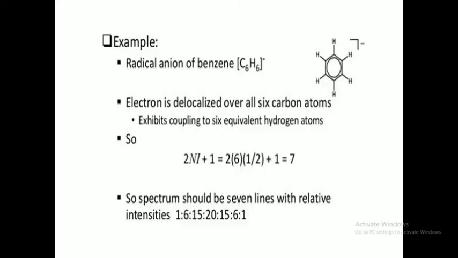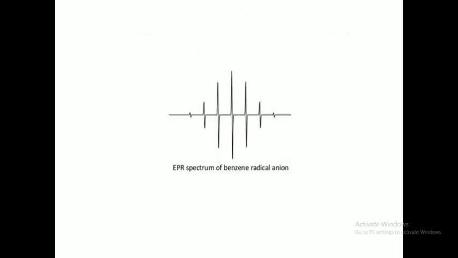Now another example in the same series is the radical anion of benzene. For benzene there are 6 carbon atoms, so the free electron is delocalized over 6 carbon atoms. By the formula 2nI plus 1, we will get 7 lines in our ESR spectrum, and the intensity is also predicted by Pascal's triangle, and we will get the spectrum as shown in the diagram.